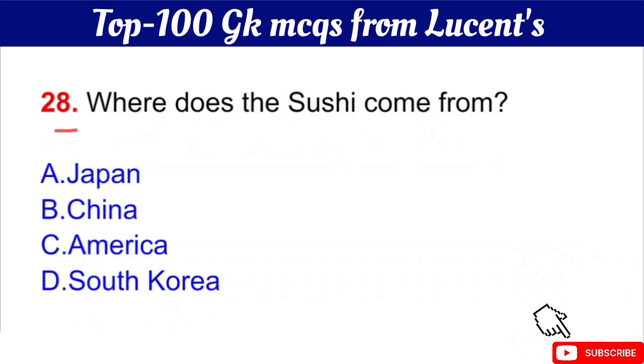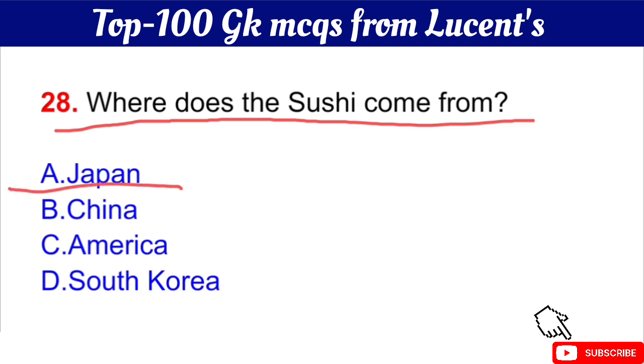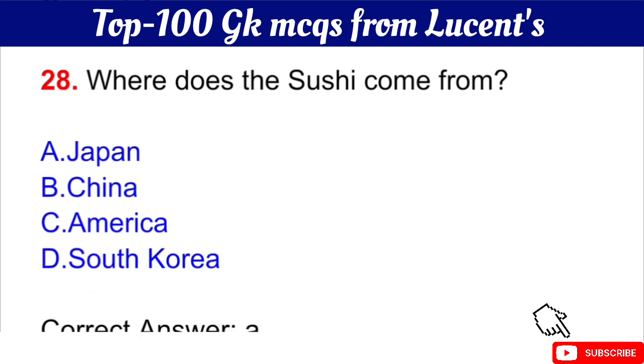Question number 28 is where does the sushi come from? Your question is where does the sushi come from? The right answer is option A, Japan. Okay, sushi is a famous dish in Japan.